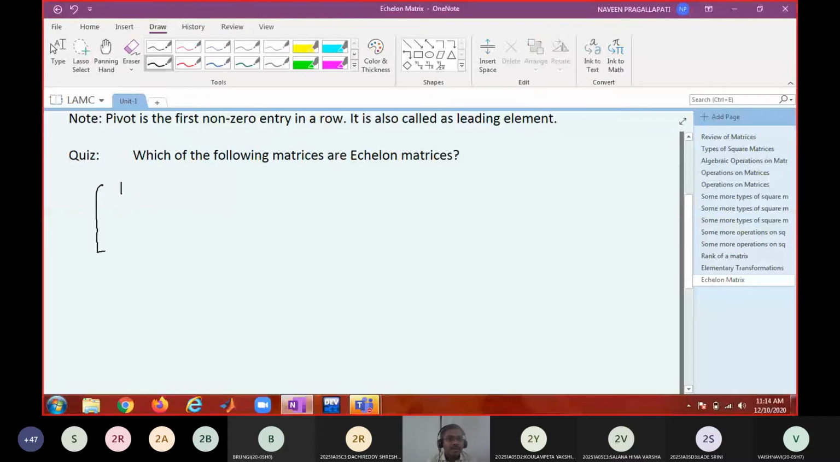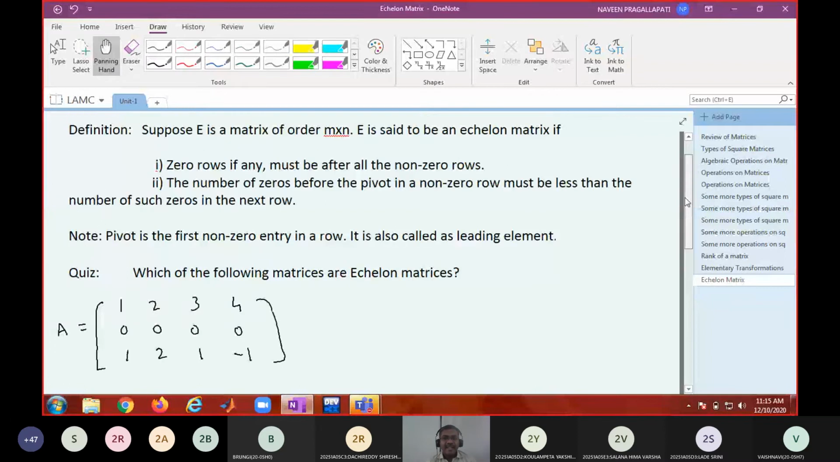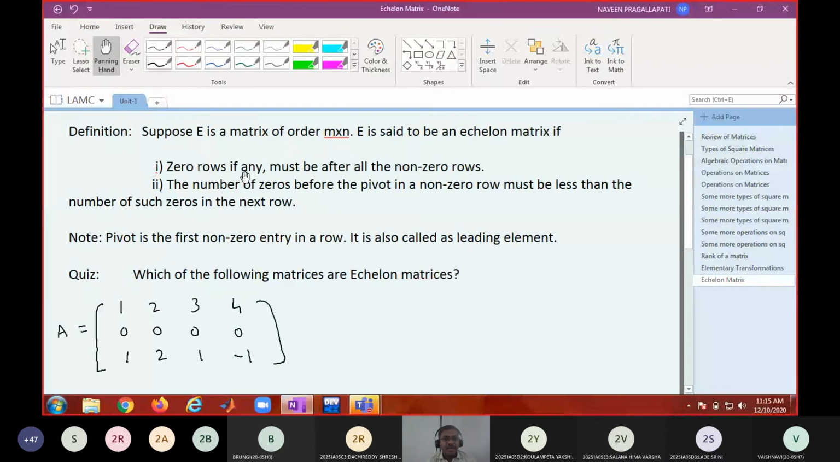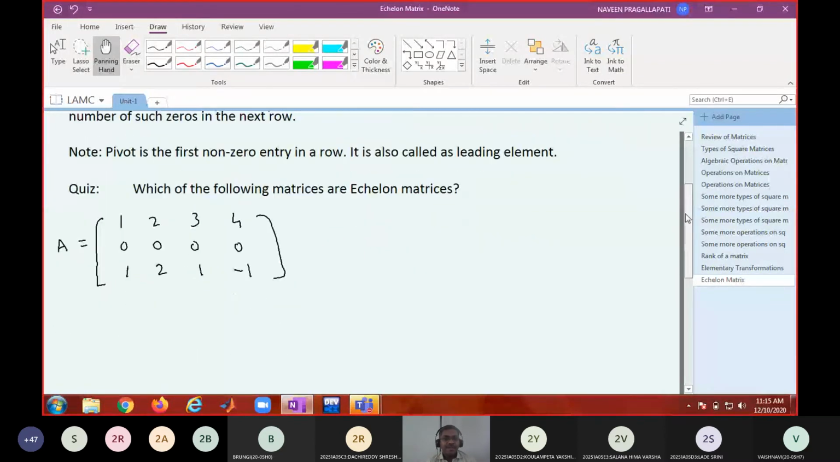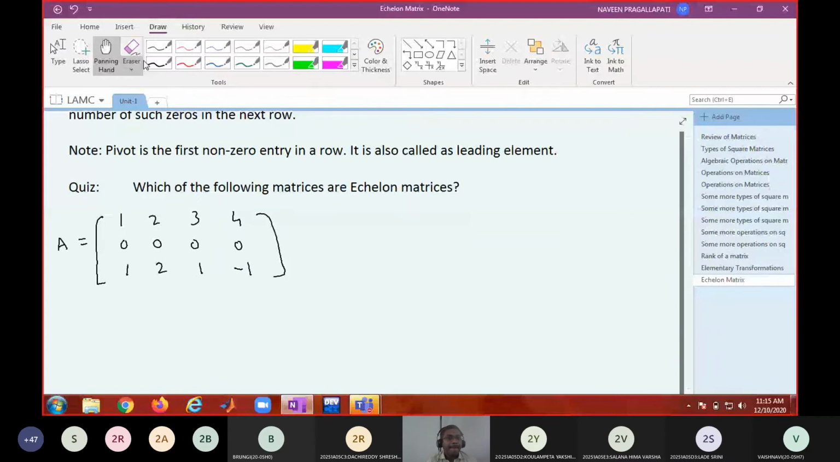So 1, 2, 3, 4, 0, 0, 0, 0, 1, 2, 1, minus 1. Is this an echelon matrix? No. Why is it not an echelon matrix? Because there is a zero row between two non-zero rows. It is failing to satisfy the first condition, no? If at all any zero row is there, it should be after all the non-zero rows.